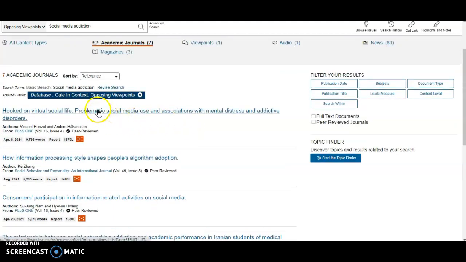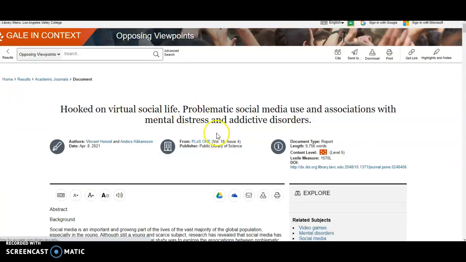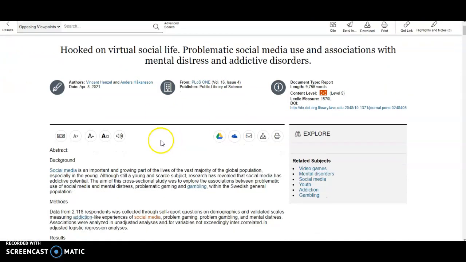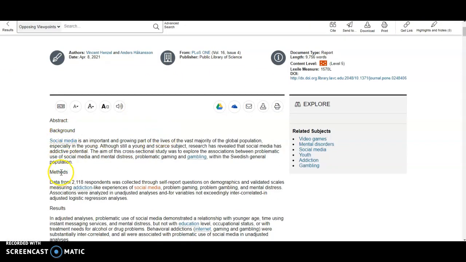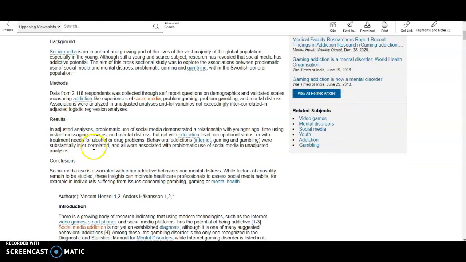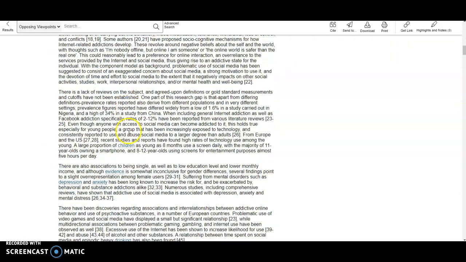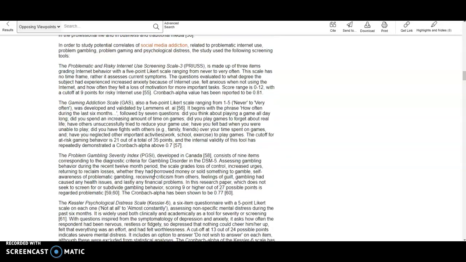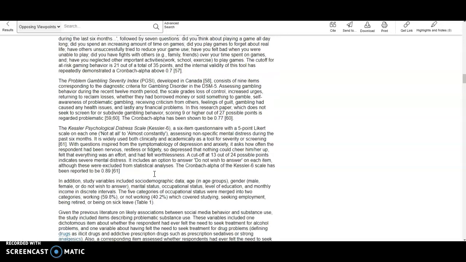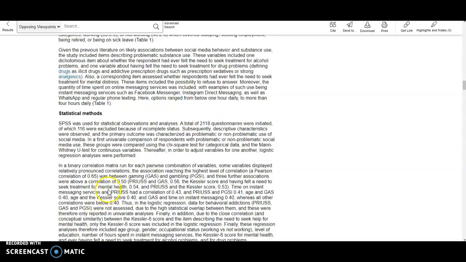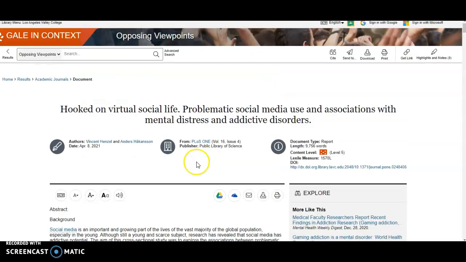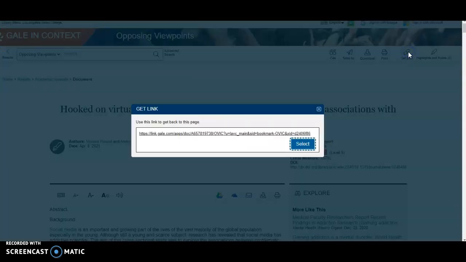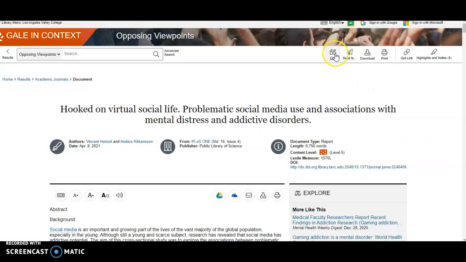I do like this top one right up here. See, here's the methods that they're using in their research, the results, the conclusions. So you could definitely tell that this is a peer-reviewed article. Let's see. Yeah, so this one looks really good. Statistical methods. Okay, and it definitely has enough words. So let's go up here and get the permalink and the citation.